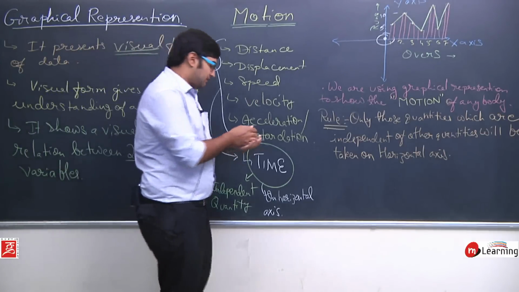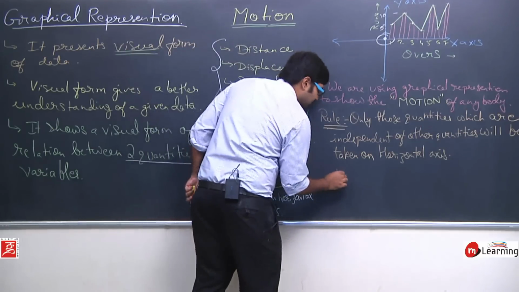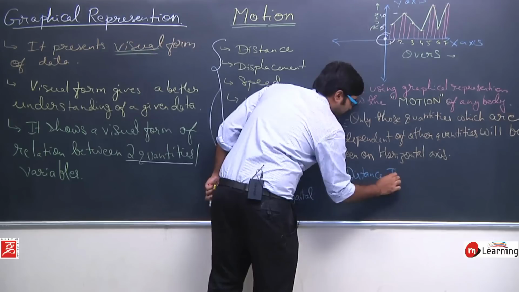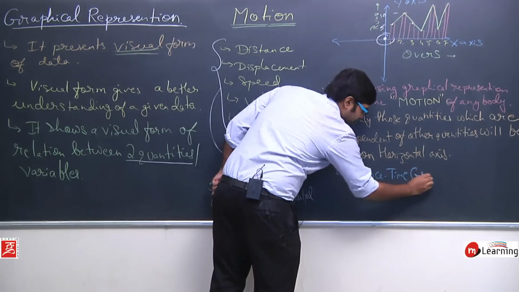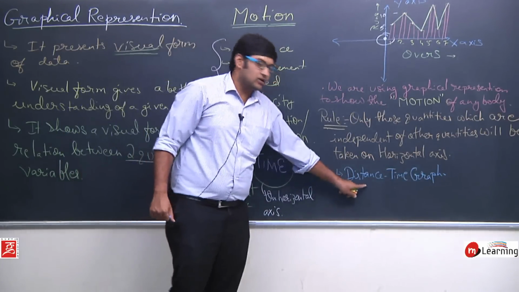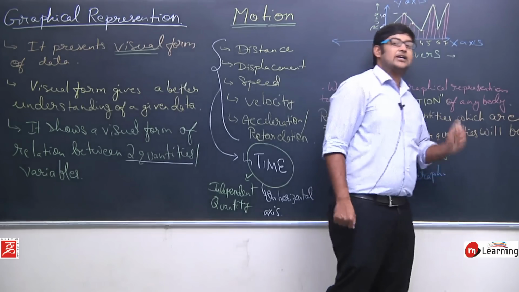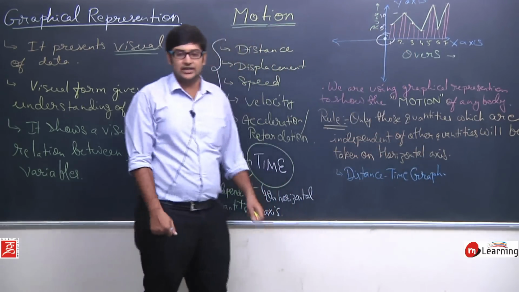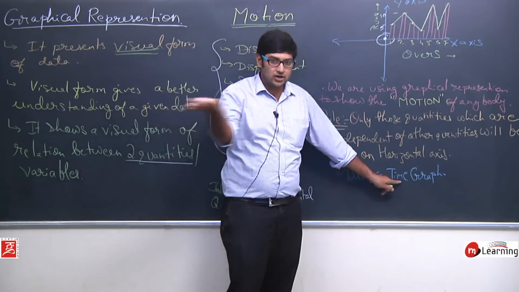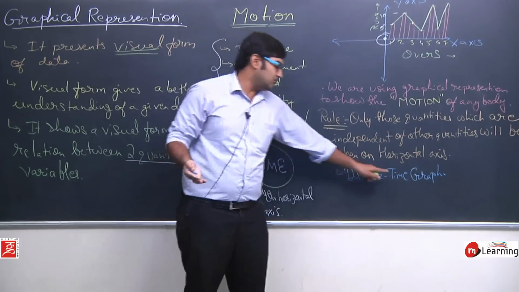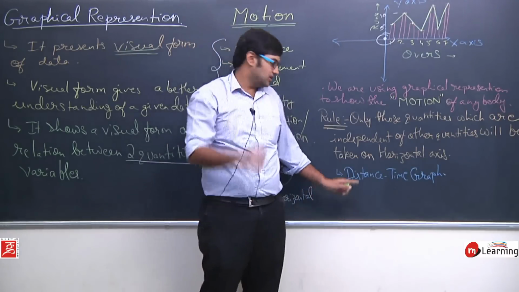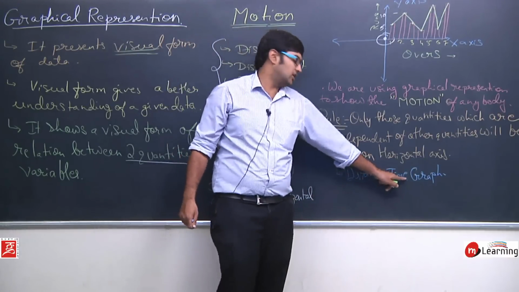So the basic graphs that we have to study are the distance time graph. Distance is one quantity, time is another quantity, and a graph shows the relation between two quantities. So in the distance time graph, we will plot time on the horizontal axis and distance on the vertical axis.